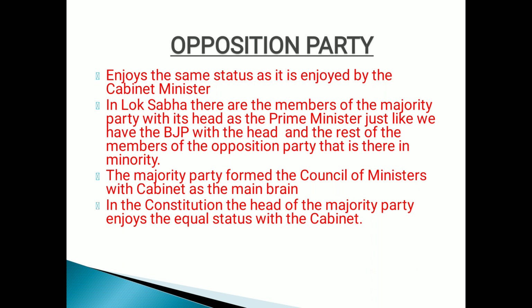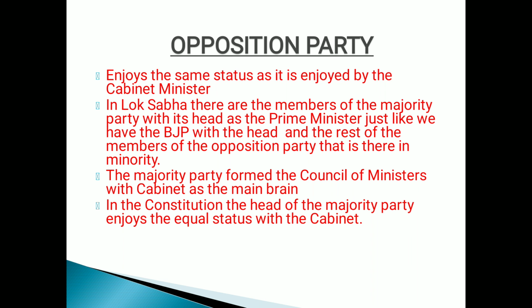The council of ministers has three parts. The main part is the cabinet ministers, then ministers of state, and deputy ministers. Among them, the cabinet minister is the brain. They are the ones who form the policies and programs of the government. This head of the opposition party enjoys the same status as the cabinet ministers. They are the main members whom the PM may call at any time. Right? They coordinate well, and they frame the policies and strategies of the government.